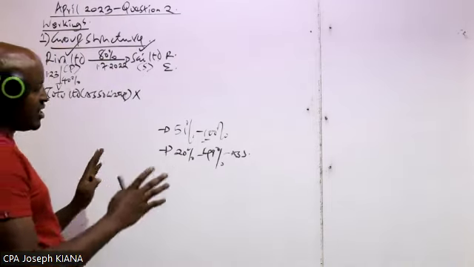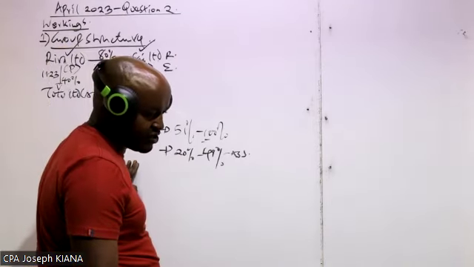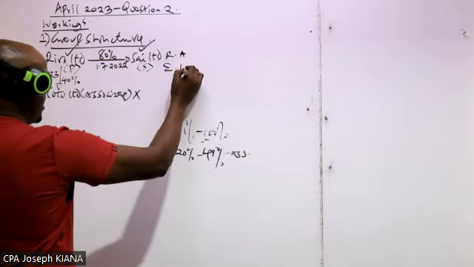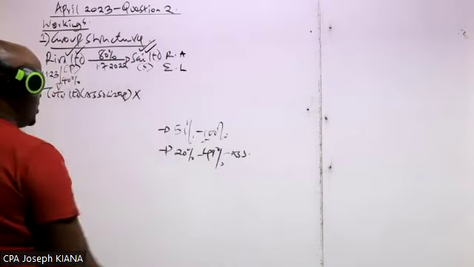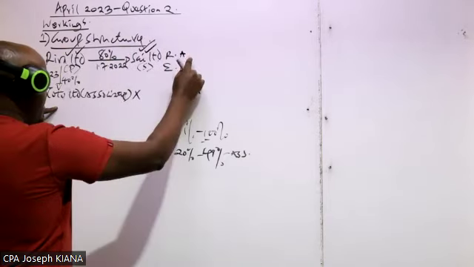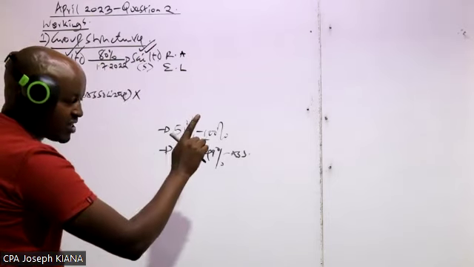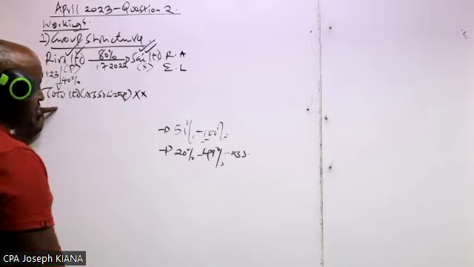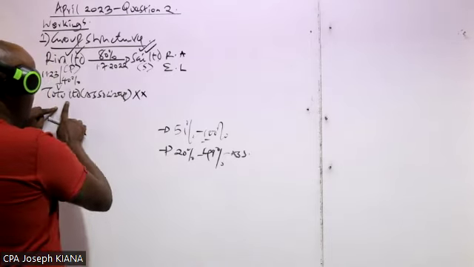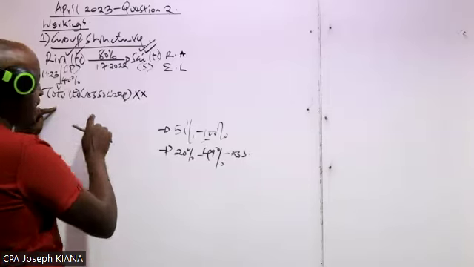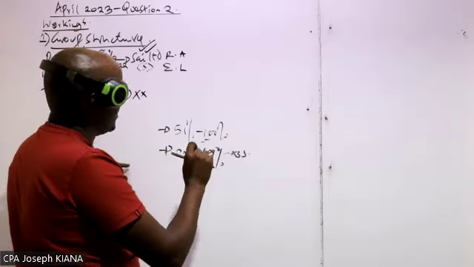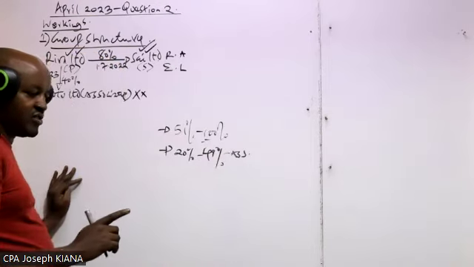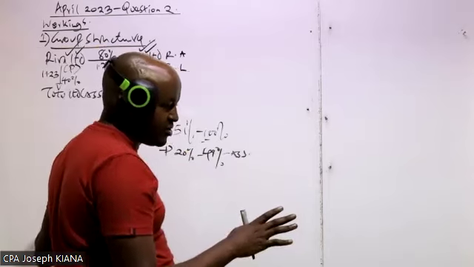The same case, in preparing the consolidated statement of financial position as required in Part B, we are only going to add assets and liabilities, those of the parent, those of the subsidiary. Do we include the assets and liabilities of the associate in the consolidated SOFP, statement of financial position? No. What we recognize in the consolidated statement of financial position as far as the associate is concerned is something we have referred to as the investment in associate. Investment in associate. That is what we need to remember.